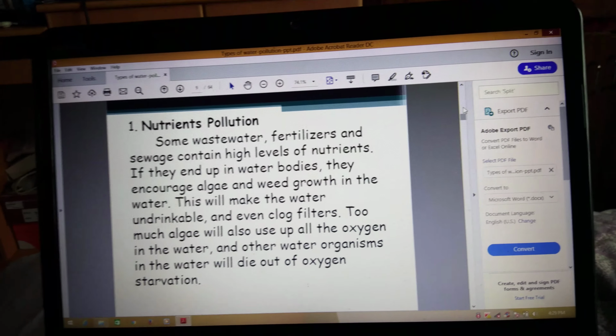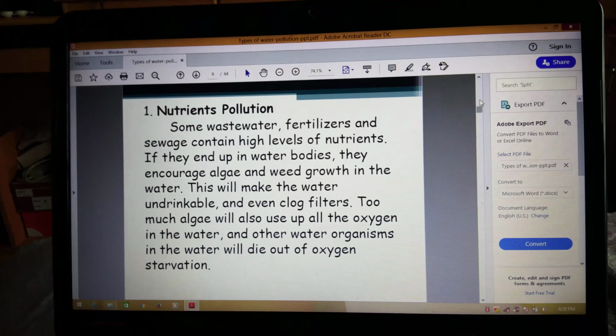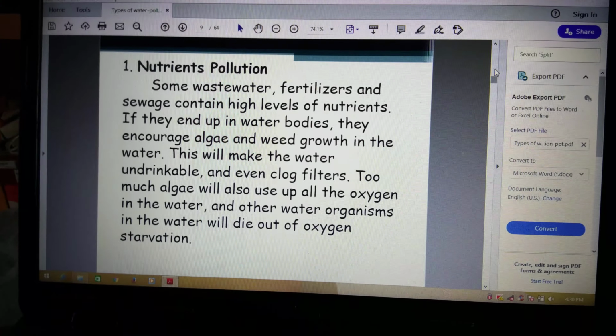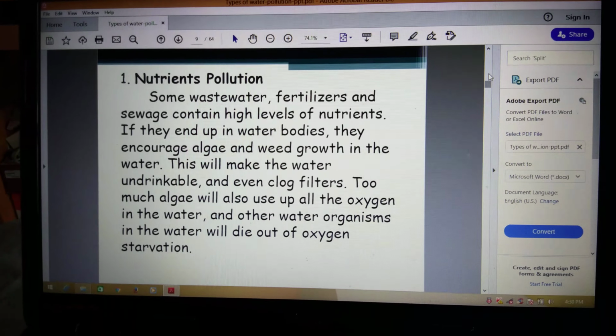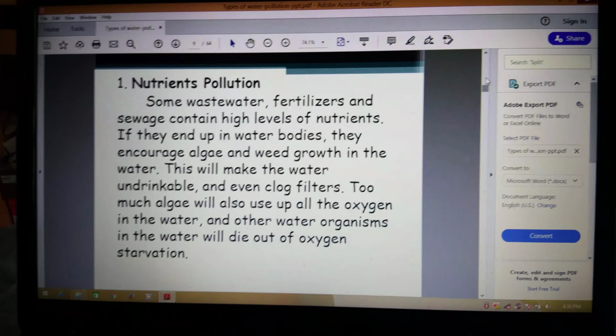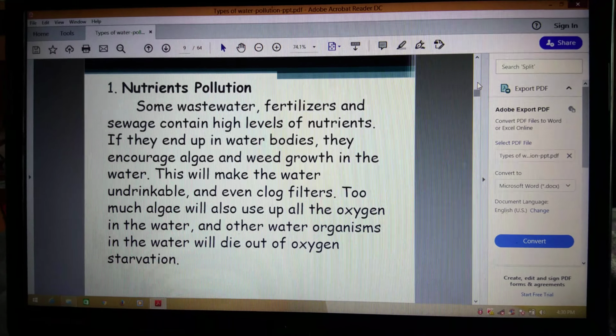No one can drink the water. Too much algae may use up all the oxygen, so you cannot drink that water, and the microorganisms living inside the water, as well as other water organisms, all die out because of oxygen starvation.